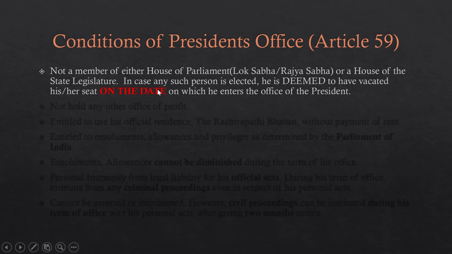Ladies and gentlemen, I have highlighted some keywords that you need to focus upon. It is important in the sense that UPSC or many other exams sometimes twist the questions and ask them in a different manner.